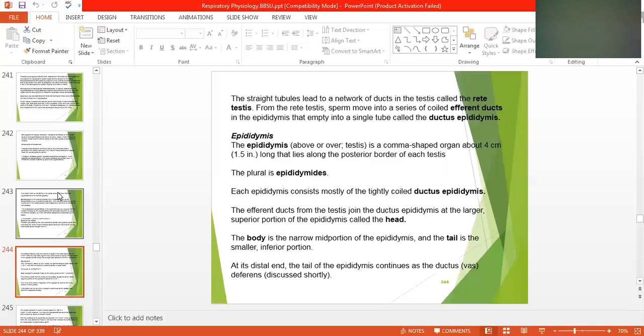The efferent ducts from the testis join the ductus epididymis at the larger superior portion of the epididymis called the head. The body is the narrow mid portion and the tail is the smaller inferior portion. At its distal end, the tail of the epididymis continues as a duct, the vas deferens, we call it.